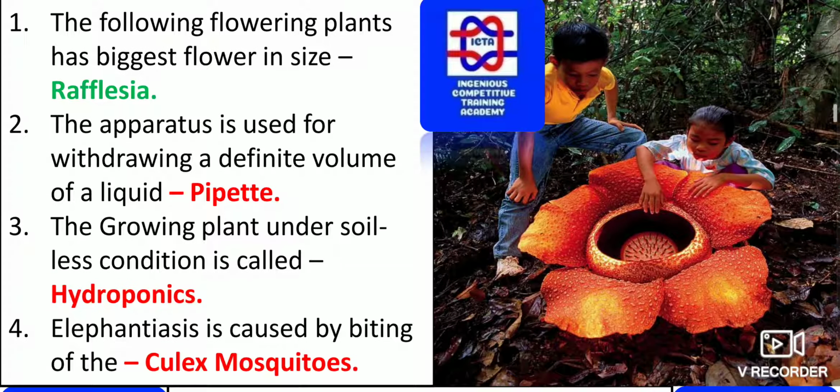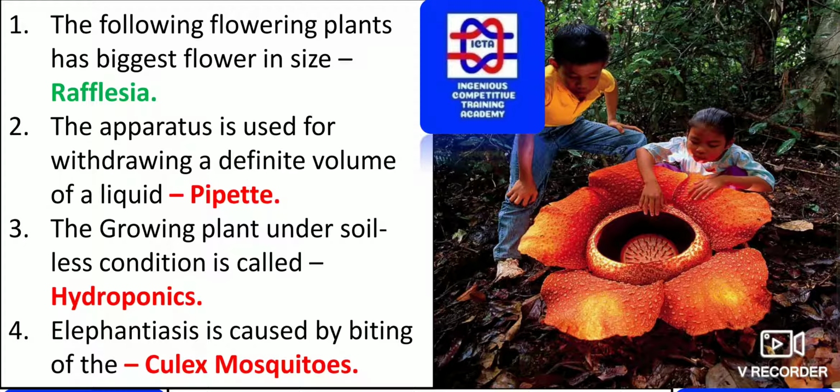The following flowering plant has the biggest flower in size. In the world, the biggest flower is, as you can see to the right side how exactly the flower looks like, one of the biggest flowers in the world, that is Rafflesia. This is one of the biggest flowers you have to remember, Rafflesia.